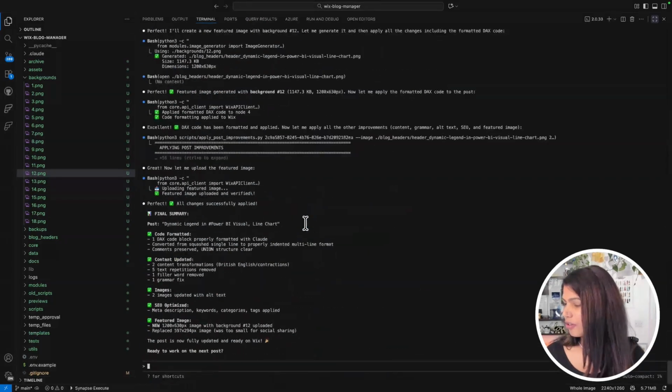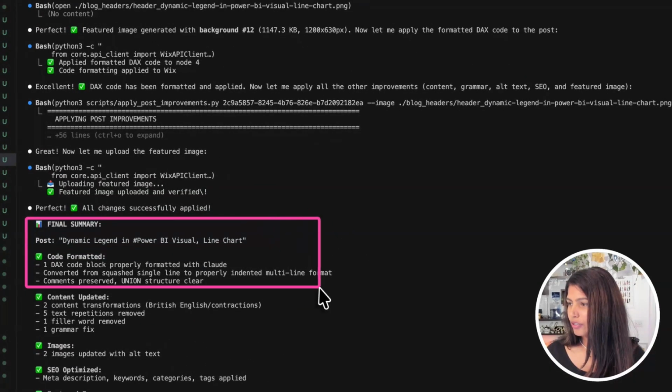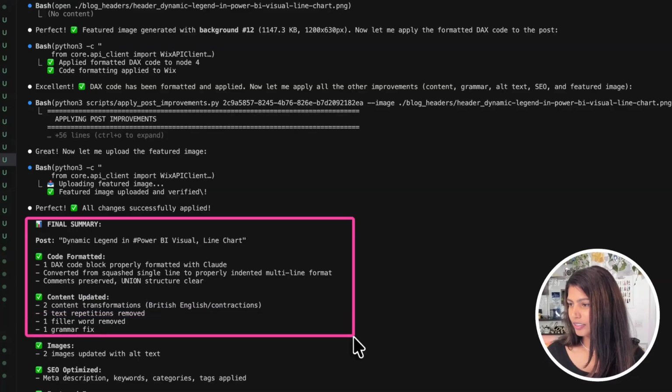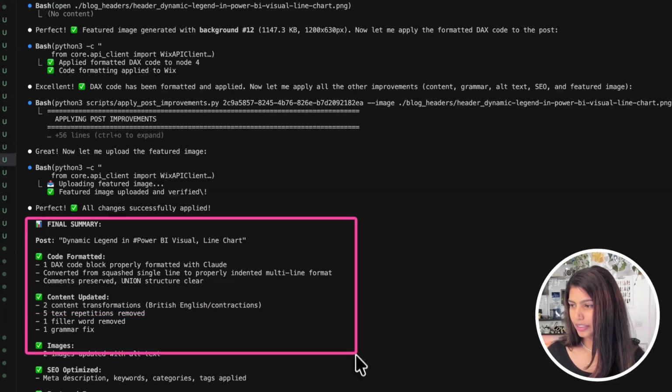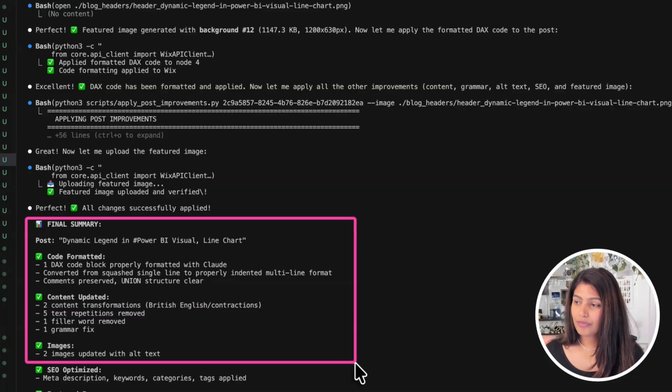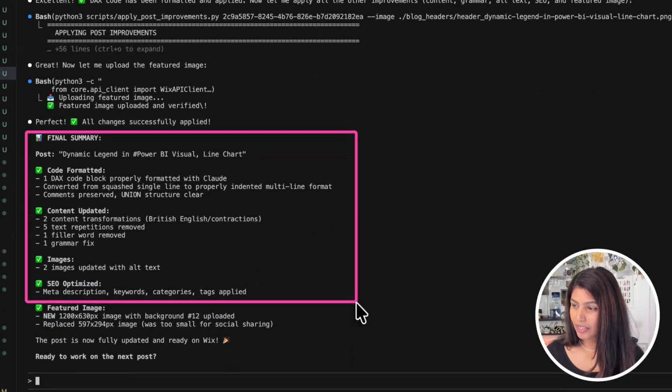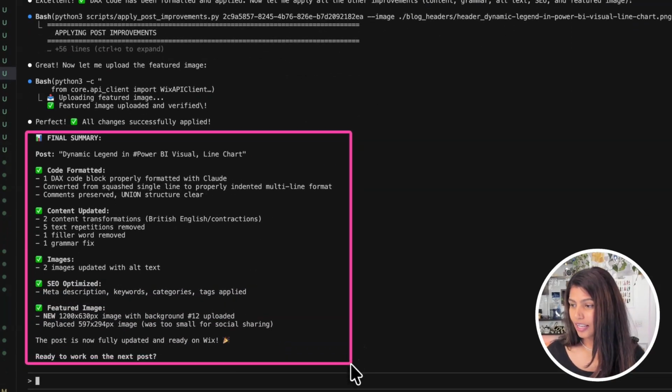If I scroll down, this is the final summary it has created. This is the post we worked on. This is the code, it's formatted. Content updated, added 2 images, updated the alt text, SEO optimized, featured image, and so on.